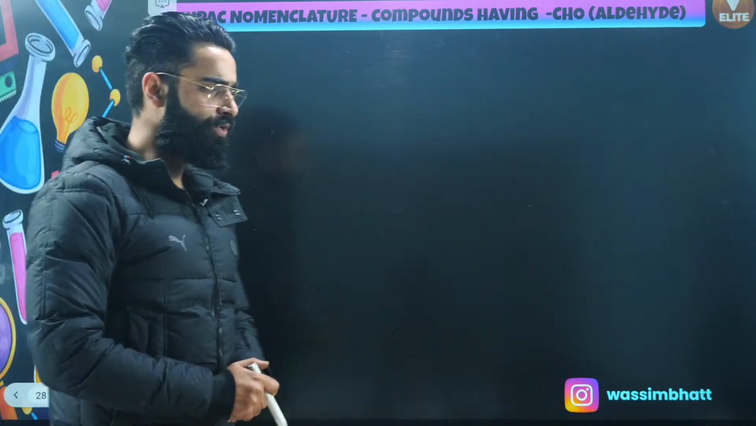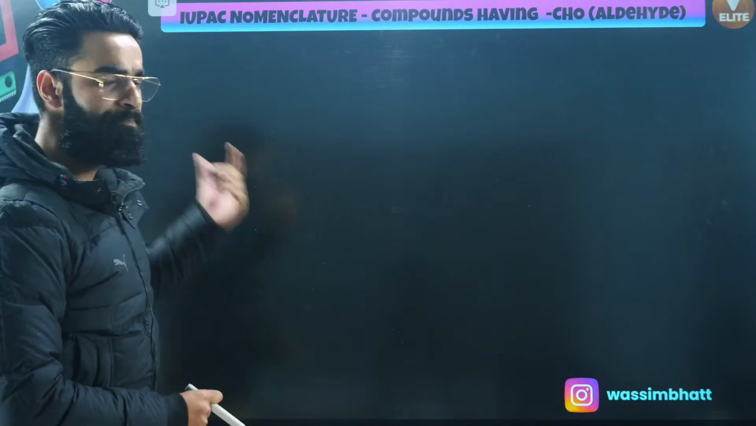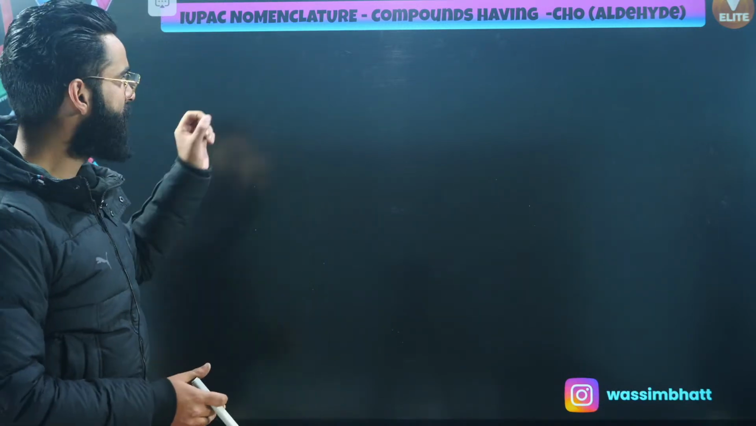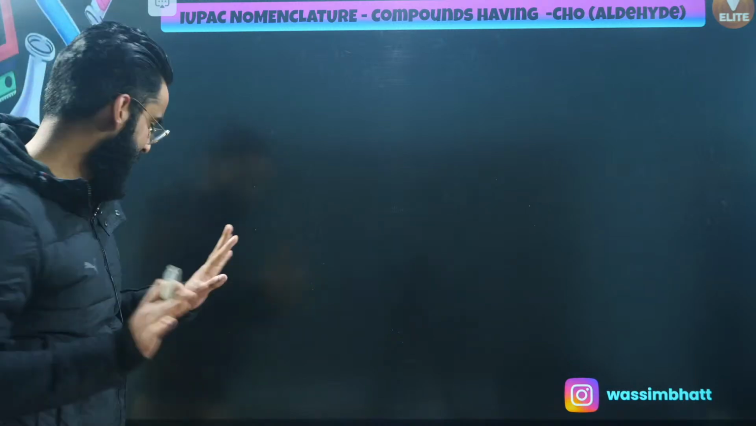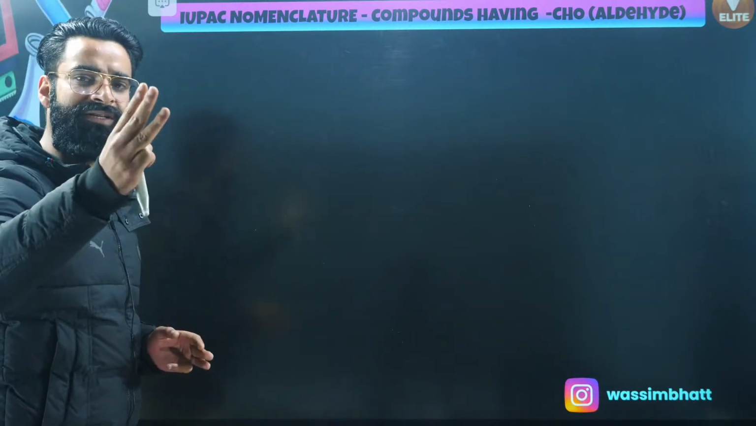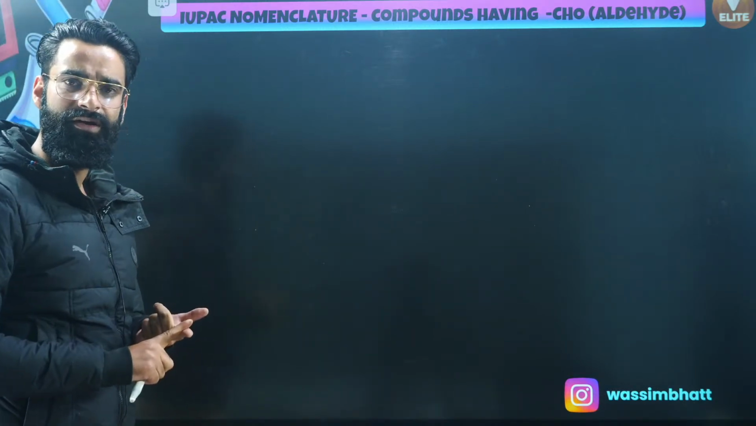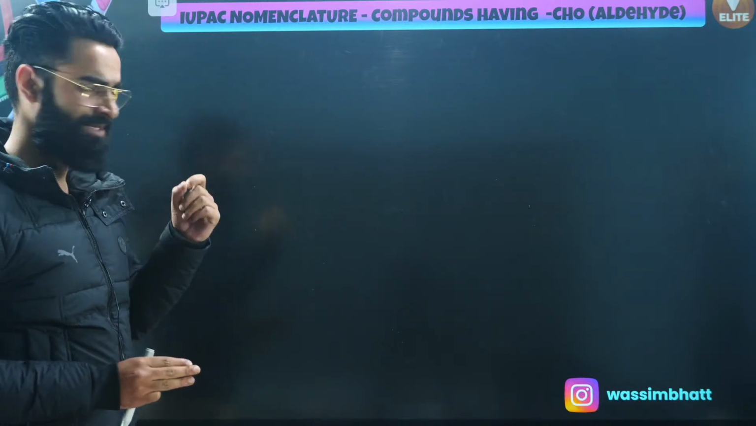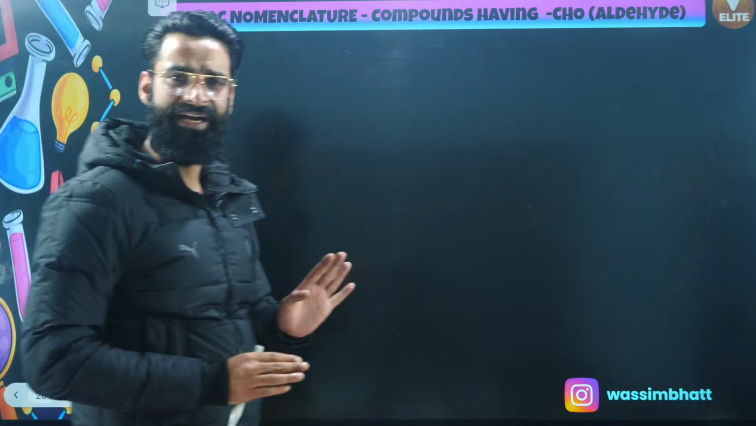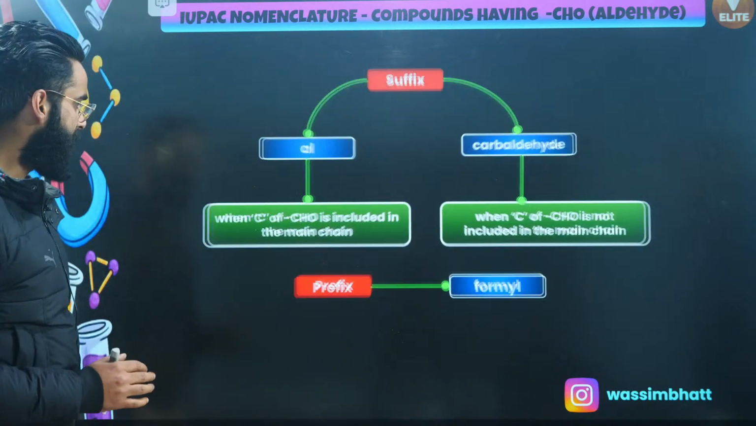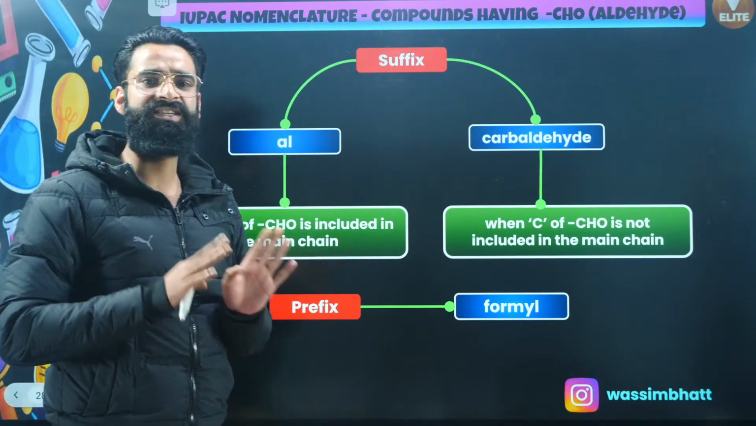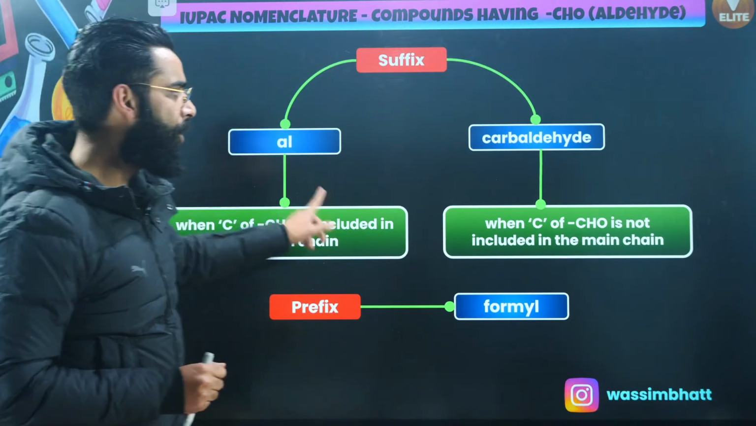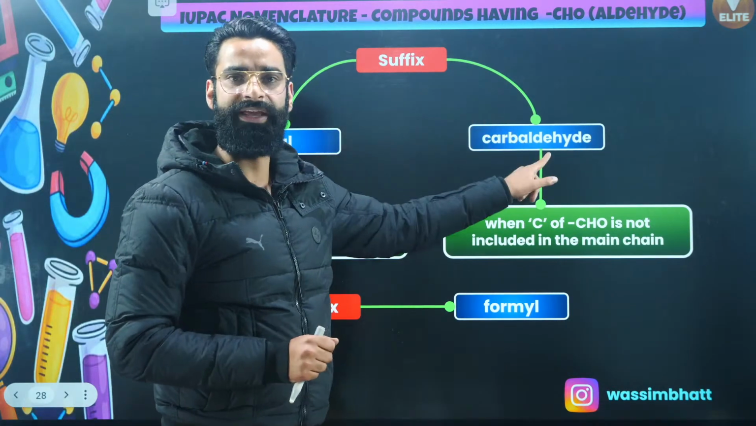Now, let's talk about those compounds wherein the functional group is going to be aldehyde. Same as the way we remembered 3 names for carboxylic and for the CN group, in a similar way, you're going to remember 3 names for this aldehyde group. When aldehyde is taken as suffix, it will have 2 names: either al or carbaldehyde.